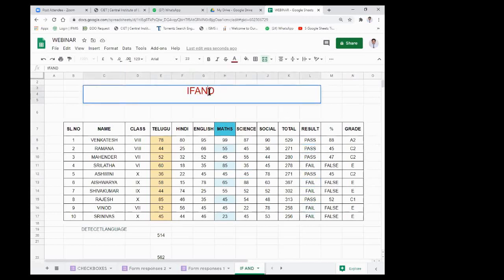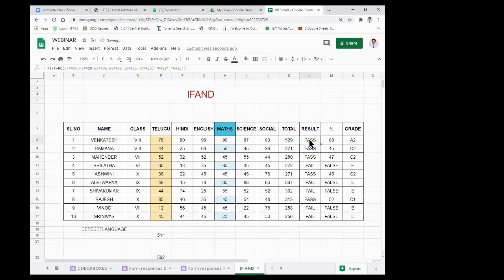Yeah, this is the formula IF AND. Please remember there is no space between IF and AND. Okay, but how can I enter this IF AND here? My intention is to know whether the child has passed or not.